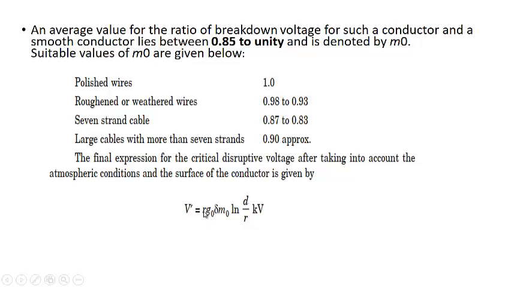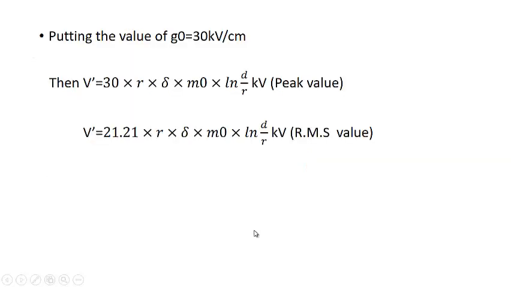This value should be in centimeters, so that centimeter will cancel out and we will get the final value in kilovolt, and delta m naught, and this term is unitless. So here also you have to be very careful. The unit of D and R should be the same so that they will be unitless. Usually D is in meters and R is in centimeters. You have to change D in centimeters or R in meters as per the requirement.